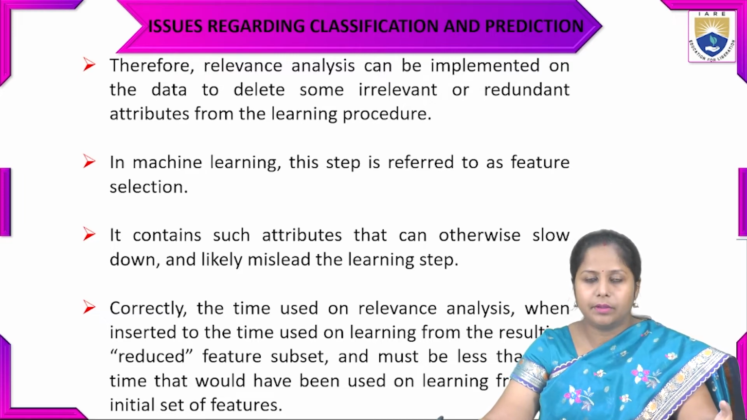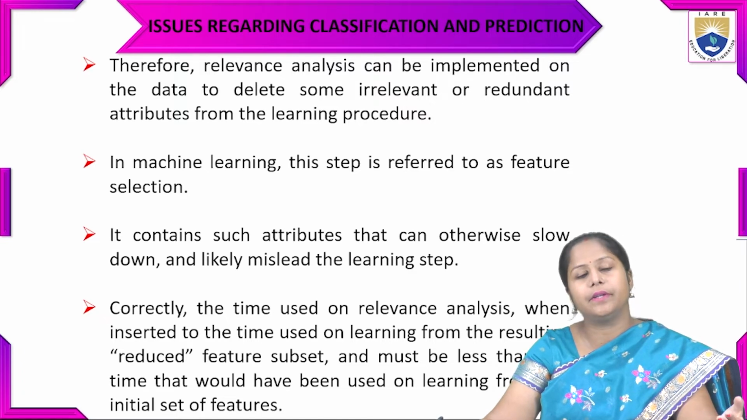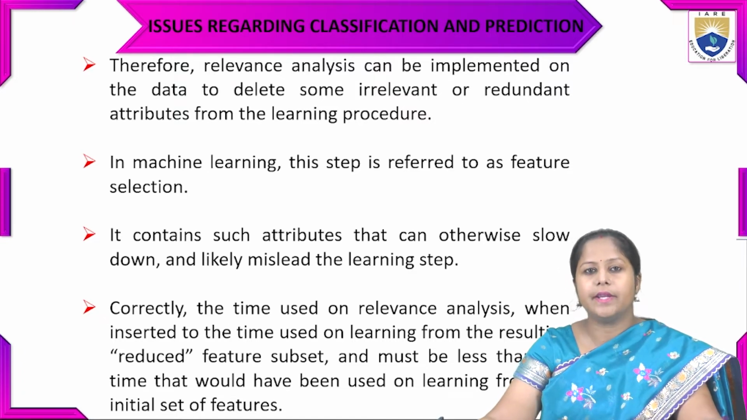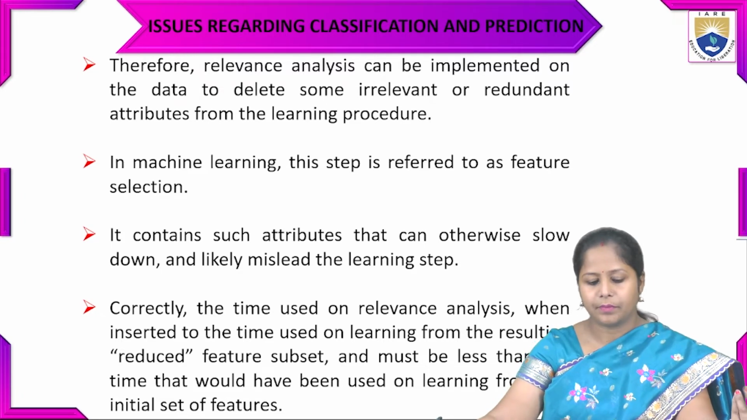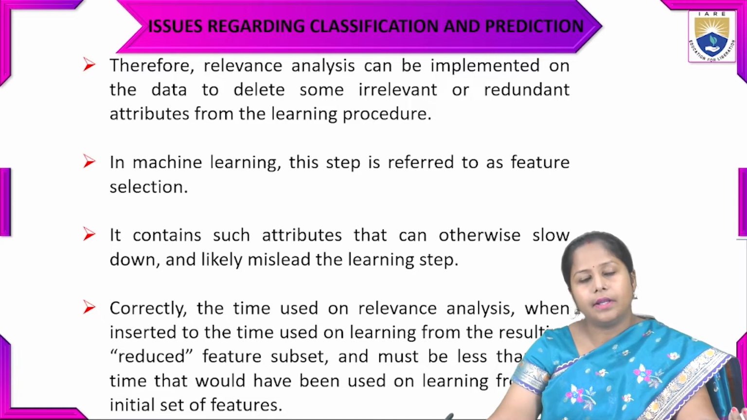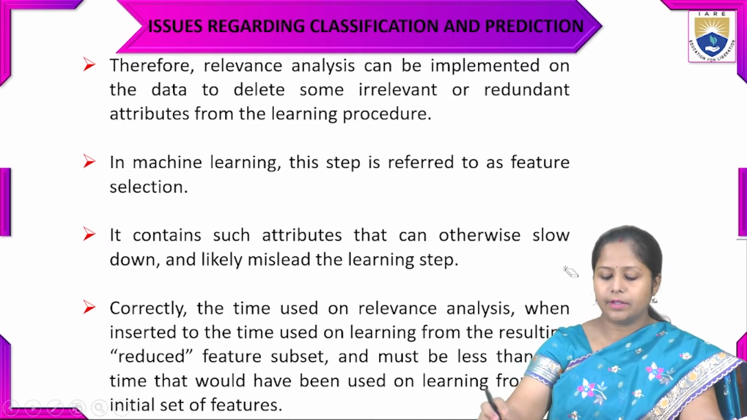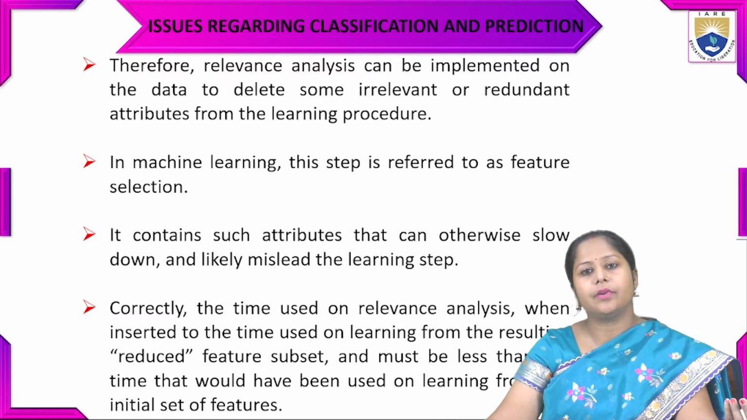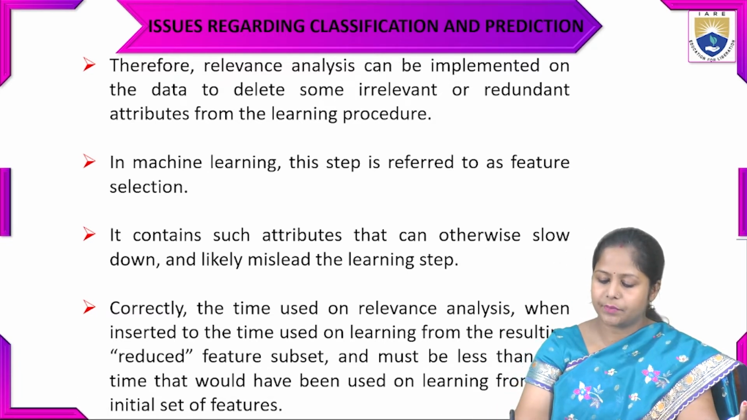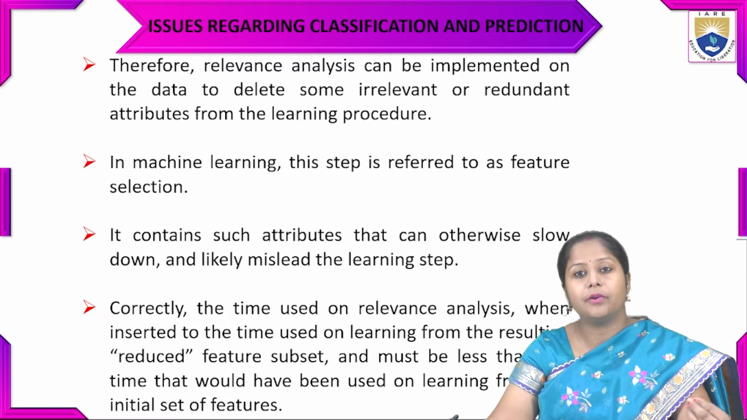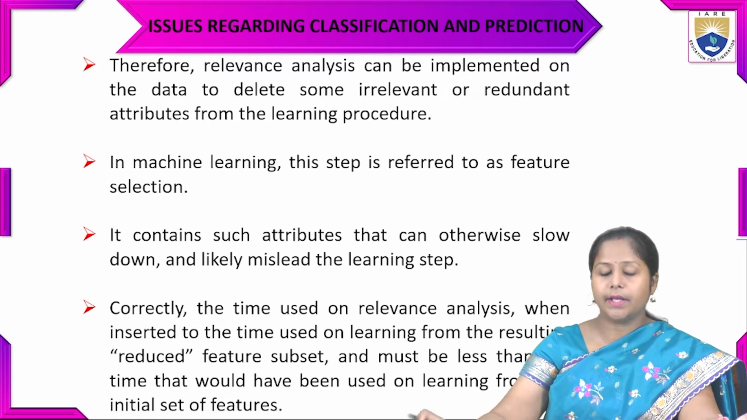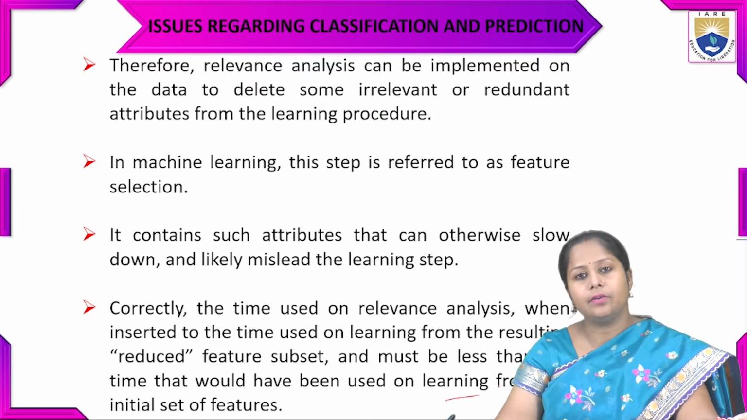So to get rid of this misleading, wrong learning phase, we have to remove redundant as well as irrelevant and missing values from the data. The time spent on learning from the resulting reduced feature subset, when relevance analysis is applied, should be less than the time that would have been used on learning from the initial set of features.